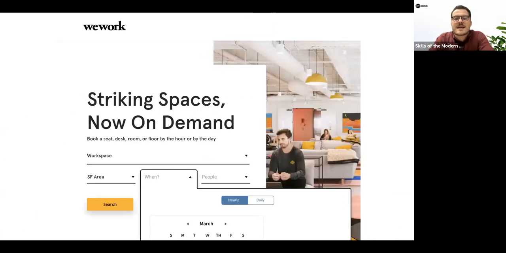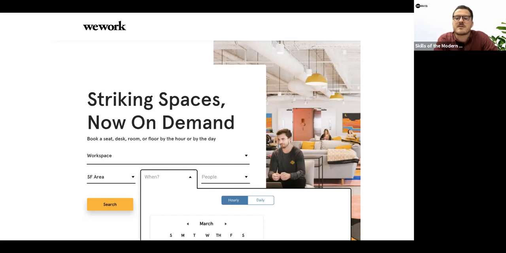So to give a quick example, one of the classic case studies from the world of design sprints: WeWork, a big co-working company globally, ran a design sprint on a particular challenge focused on on-demand space booking. WeWork's typical model is that they have people sign up for a membership. They might have a hot desk, or a particular desk that's dedicated to them or their team, but they've got an ongoing commitment to the brand and an ongoing membership.